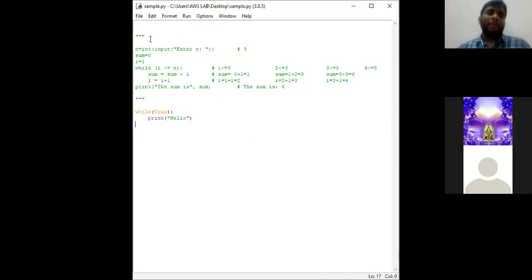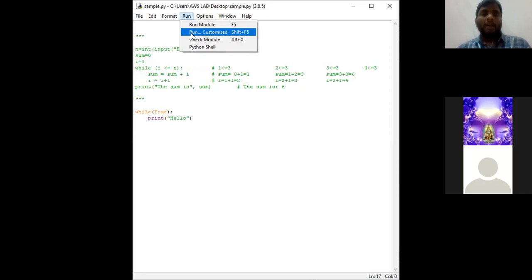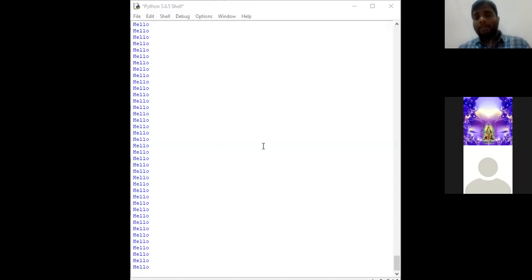So let's check the program. Go to file, save the file, go to run and run the module. To check the output, go to the IDLE prompt. See, the word hello is going to be printed infinite times.